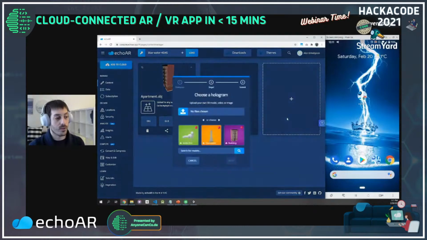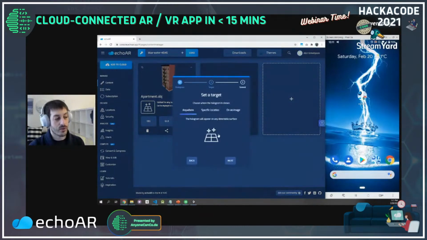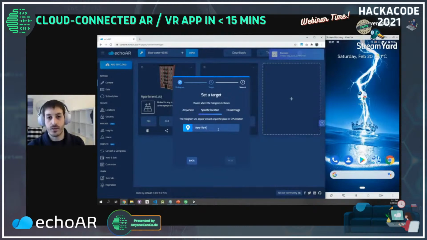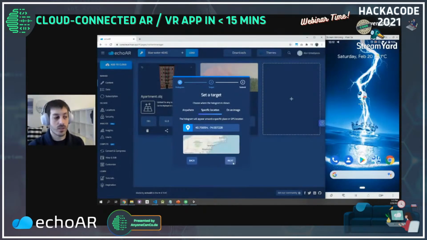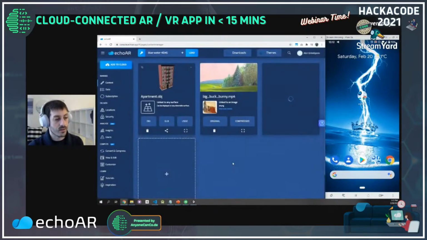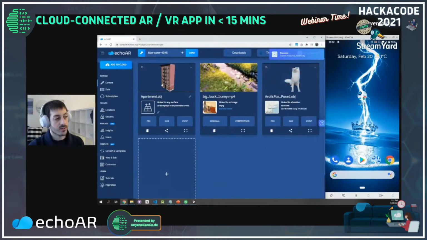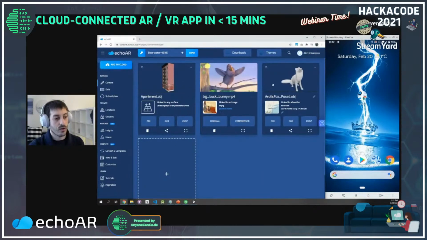Another thing you can do is upload content in a specific location. So let's throw in this 3D model in New York. This means that you can build applications where, if you open an application in New York, you're going to see the Empire State Building, but if you open it in San Francisco, you're going to see the Golden Gate Bridge. So have location-aware Pokemon Go style experiences. Let's give that a sec to upload as well, and then you're able to see the content. You're seeing the content here, whether it's the building, the video, or the 3D model with location. Images are supported as well.